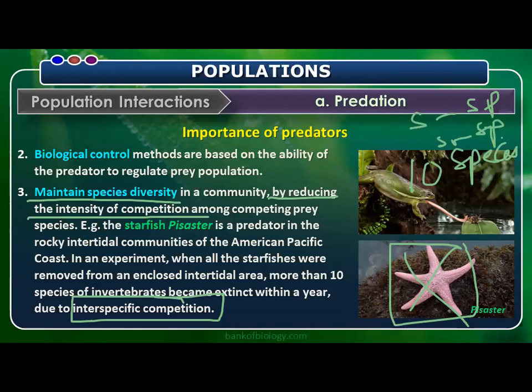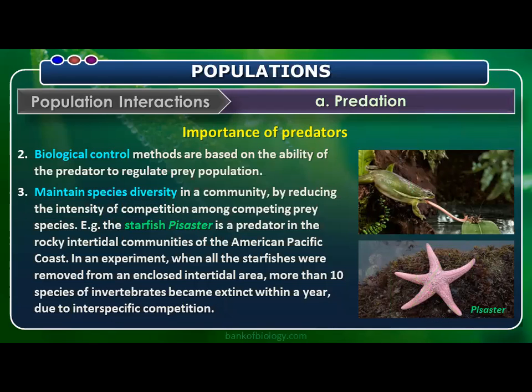They are all prey of Pisaster. So when Pisaster is removed, these species compete with each other, and in their competition they all become extinct. That shows that the predator maintains species diversity.